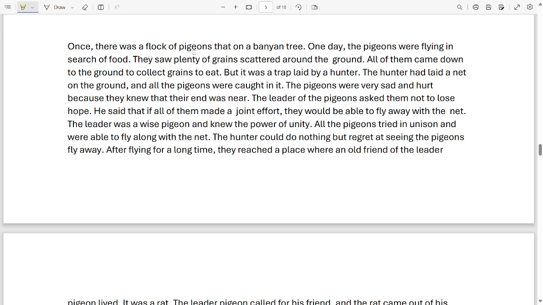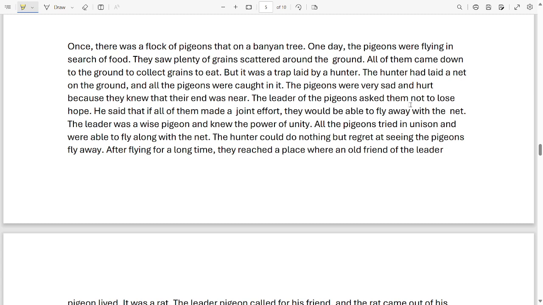Once there was a flock of pigeons that lived on a banyan tree. One day the pigeons were flying in search of food. They saw plenty of grain scattered around the ground. All of them came down to the ground to collect the grain to eat. But it was a trap laid by the hunter. The hunter had laid a net on the ground and all the pigeons were caught in it. The pigeons were very sad and hurt because they knew that their end was near.